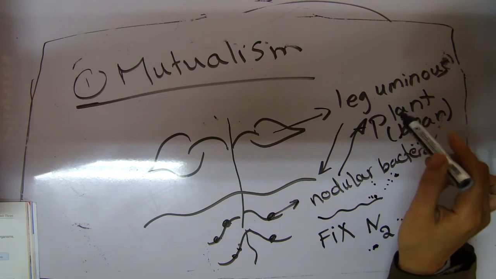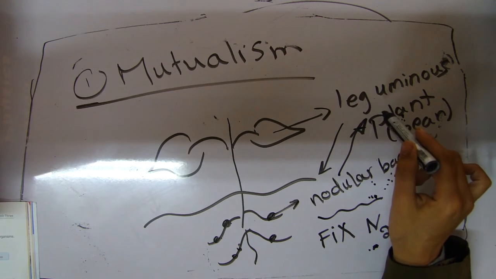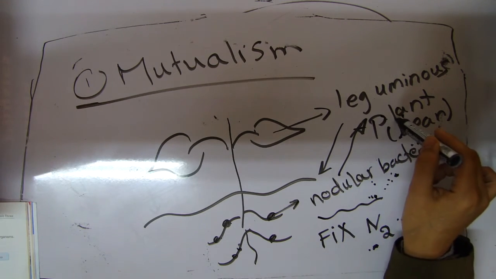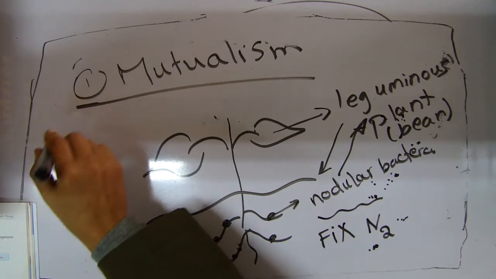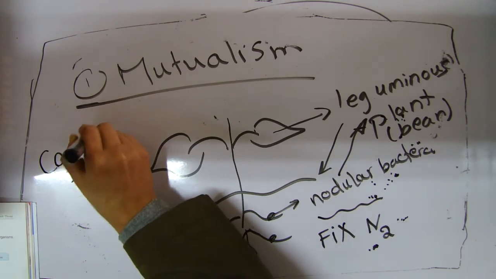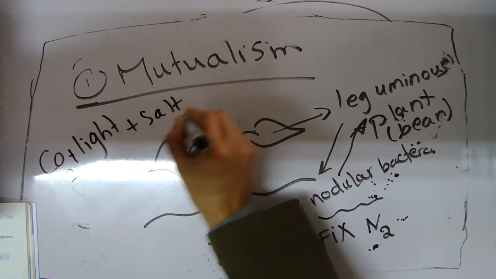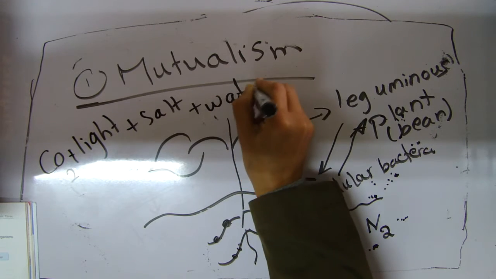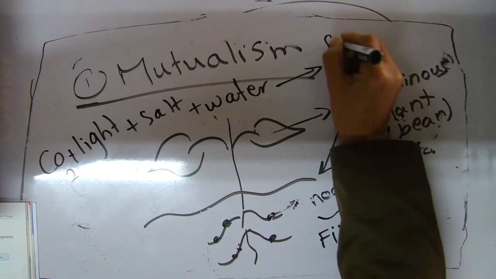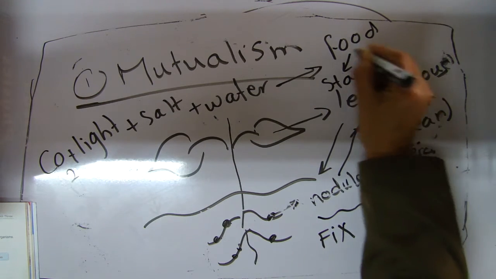On the other hand, the plant gives the bacteria the sugar made by the plant during the photosynthesis process. You know that for photosynthesis the plant needs CO2 plus light plus salt plus water. All of these are converted to food, which is starch and sugar.